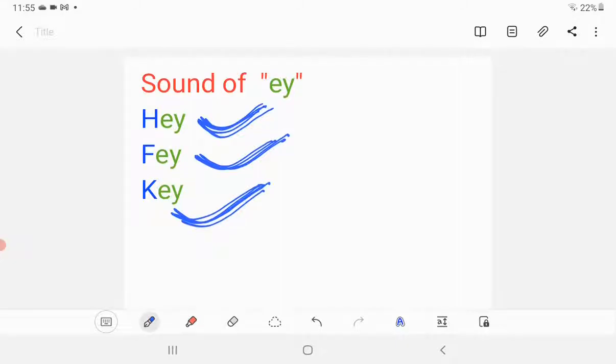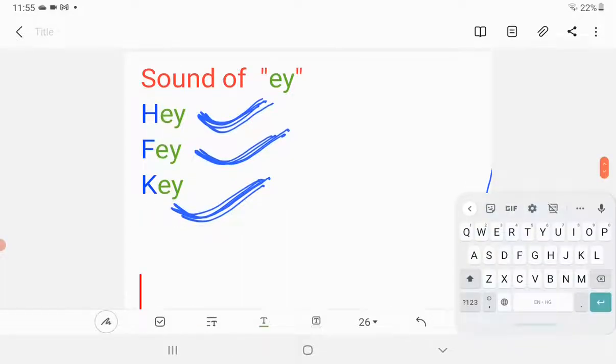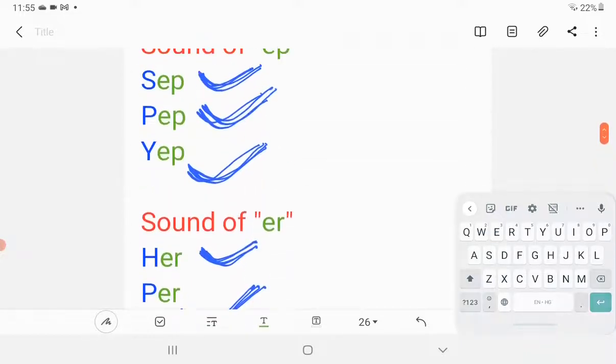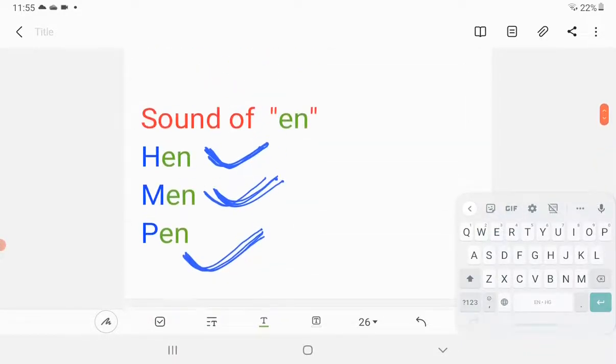So with this we have ended this chapter, and I hope you have enjoyed and learnt all the sounds of vowel E with different letters.